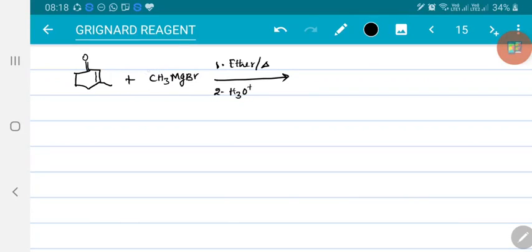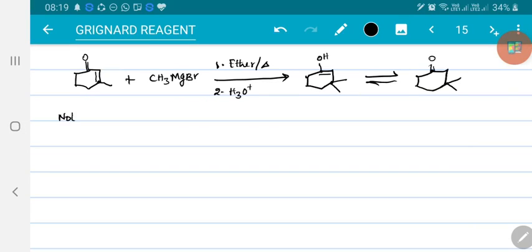If this is a bulky group, if the bulkiness over the Grignard reagent increases, then instead of 1,4 it may prefer 1,2, because at this position there is again substitution. So maybe because of steric hindrance, the 1,2 product may dominate, but here again the 1,4 product dominates. As the crowding increases, then the 1,4 product will decrease and the 1,2 product will start dominating. So you will get this product. Of course, this will tautomerize to form the ketone back. Alright. So the unsaturated system is converted into a saturated system.